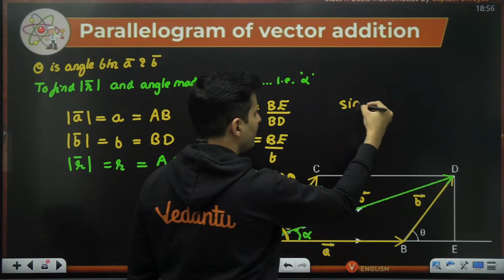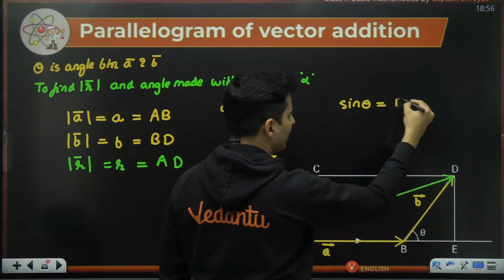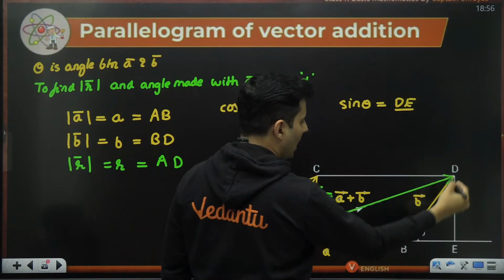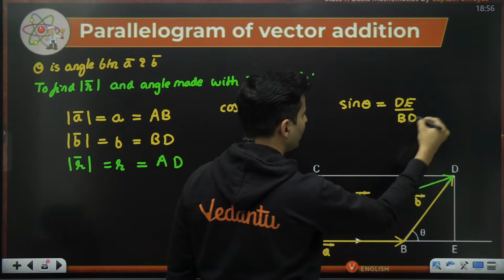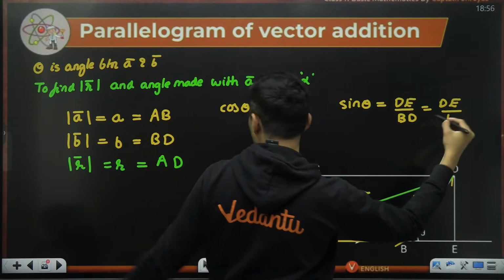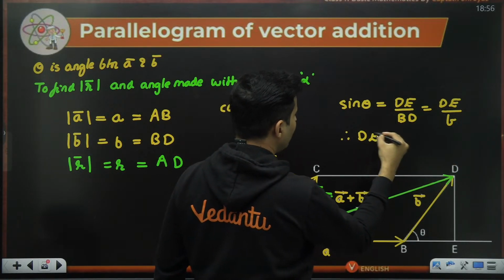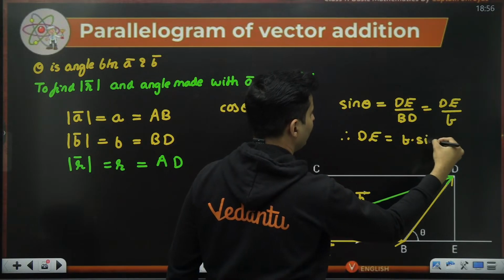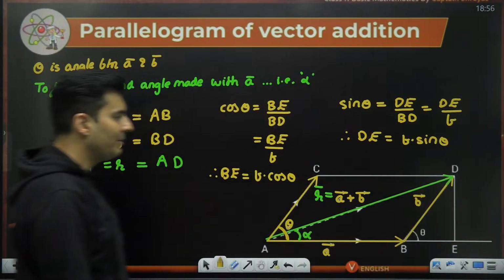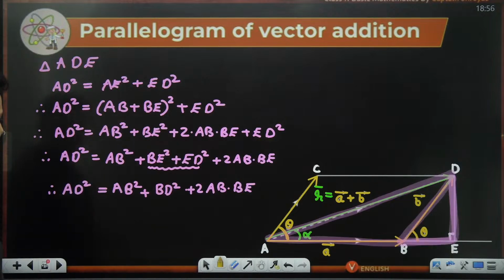Same thing over here. Sin theta is opposite side, which is D to E, upon hypotenuse, which is BD. But wait a minute, B to D is nothing but vector B's magnitude. Therefore, D to E is nothing but B times sine theta. All the values I have got, just have to substitute it over here.